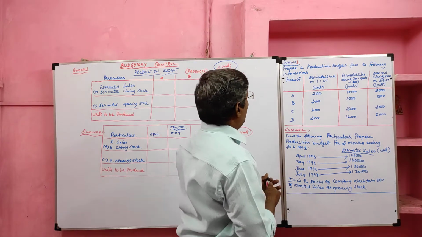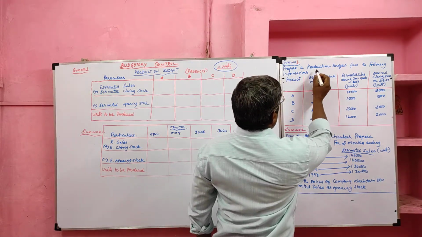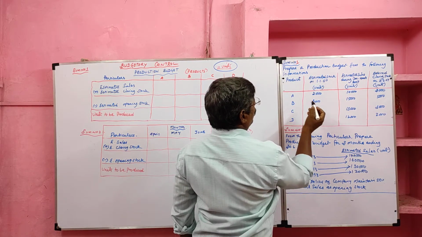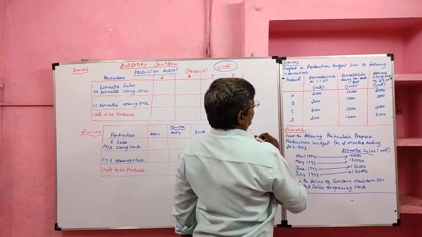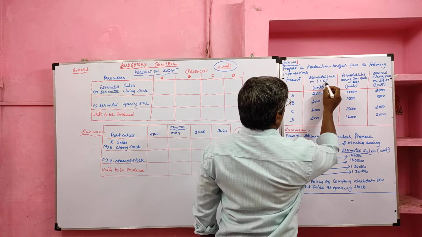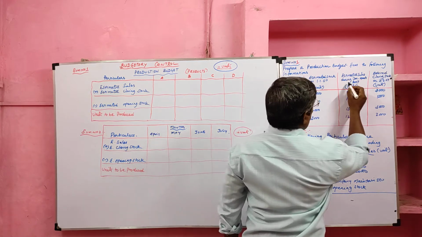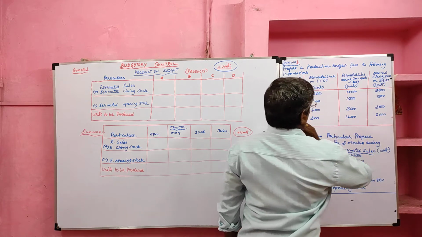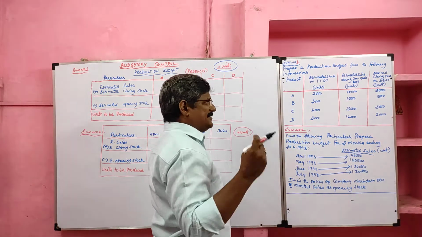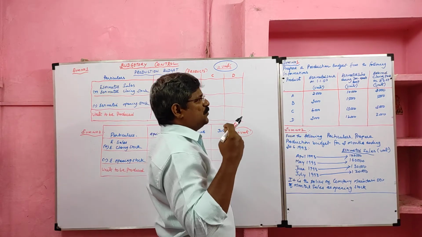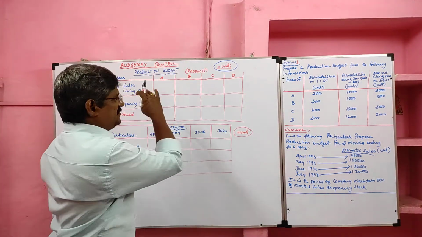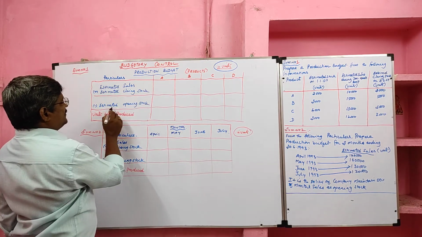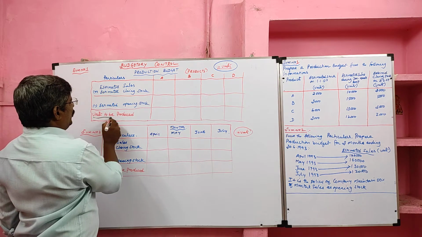Look at the problem. Sum number 1. Prepare a production budget from the following information. They are manufacturing 4 types of product: A, B, C, D. Estimated stock on 1st January 2007, estimated sales during January to March 2007, and desired closing stock. Okay, what is the formula I gave you? Estimated sales plus closing stock minus opening stock. Here I have drawn the format for the first problem. Production budget, particulars: estimated sales plus estimated closing stock minus estimated opening stock will give the units to be produced.